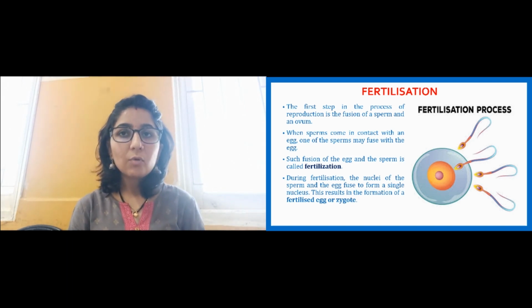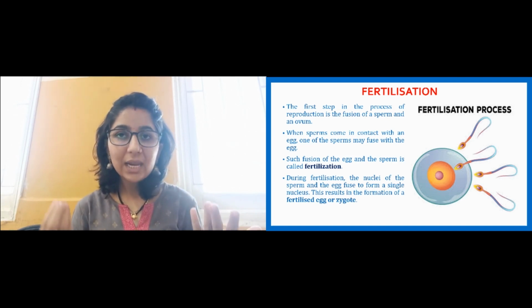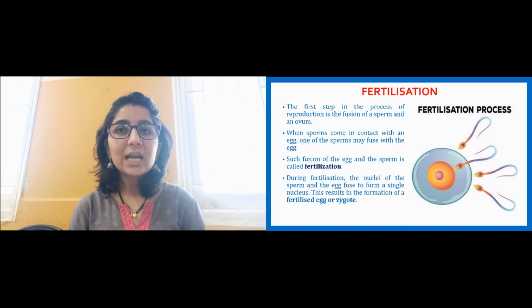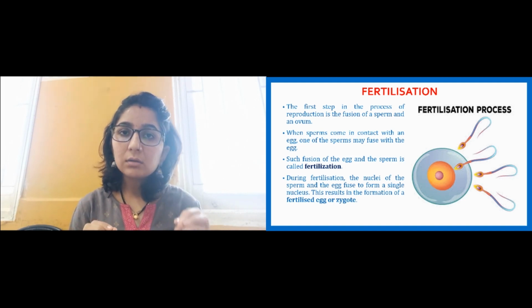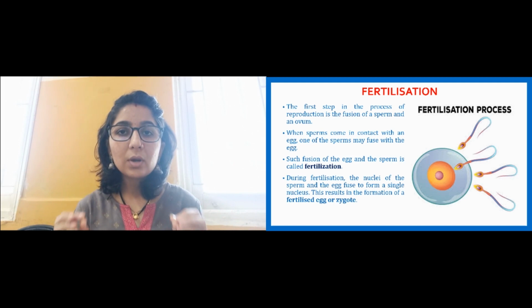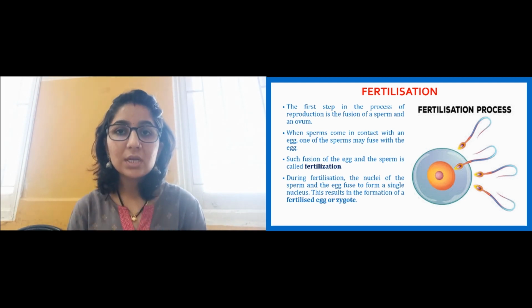Okay, one egg and one sperm will fuse together, and after they fuse together, the nuclei of both, that is the sperm and the egg, will fuse together.